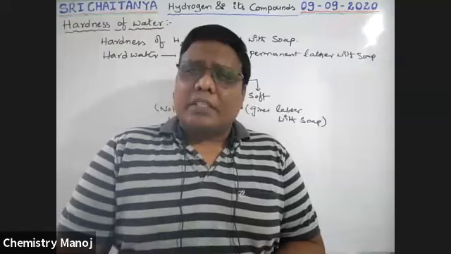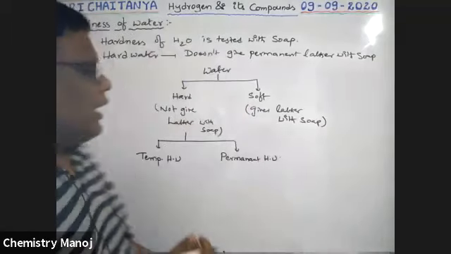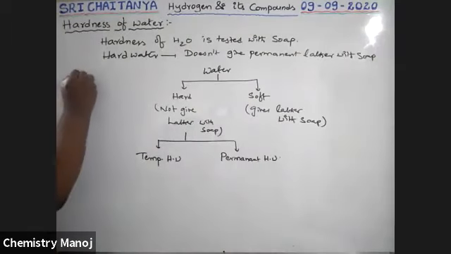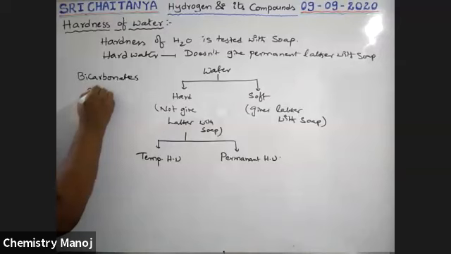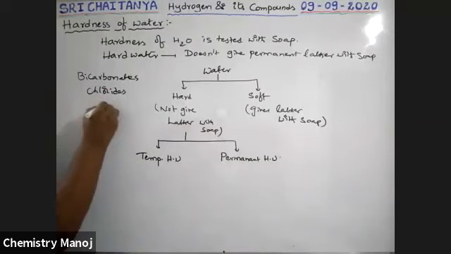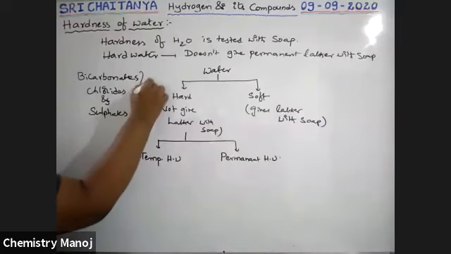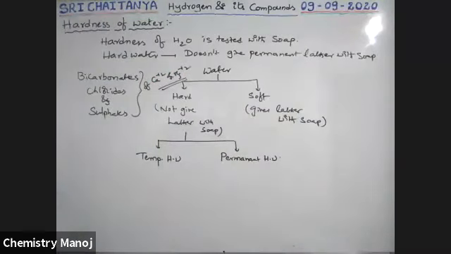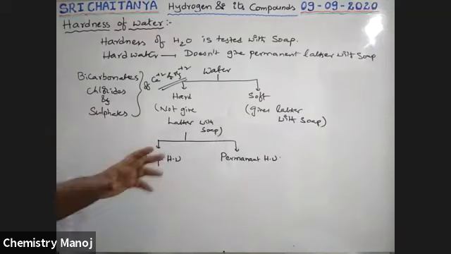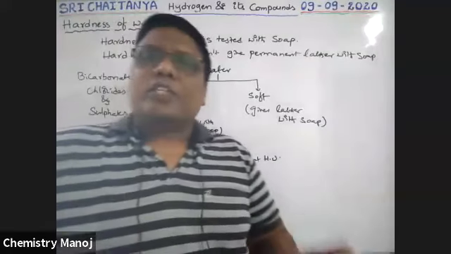Now, what are the chemicals responsible for this hardness? There are 6 chemicals: bicarbonates, chlorides, and sulfates of calcium (Ca+2) and magnesium (Mg+2) ions. So calcium bicarbonate, magnesium bicarbonate, calcium chloride, magnesium chloride, calcium sulfate, magnesium sulfate. Totally 6 salts. Only these 6 salts create hardness in water.